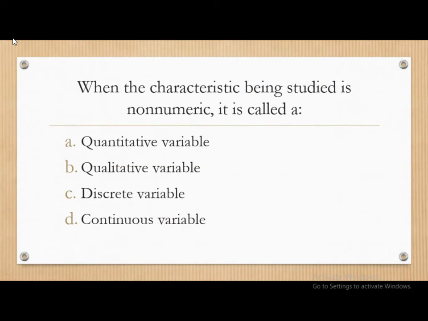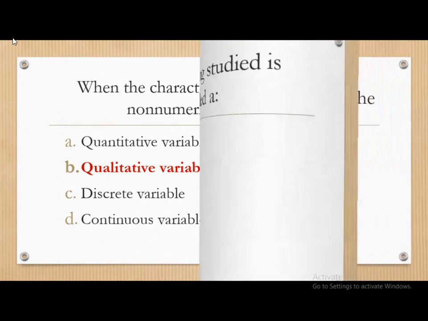Next question, when the characteristics being studied is non-numeric, it is called as... it is non-numeric, it will be a qualitative variable definitely. But we will see the answer. Yes, it is qualitative variable. So when the characteristics being studied is non-numeric, it is called as a qualitative variable.